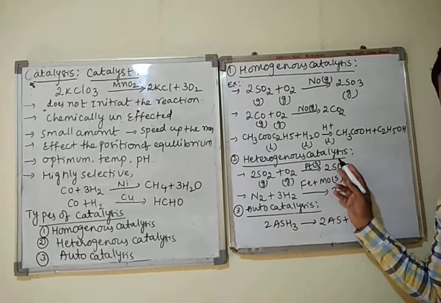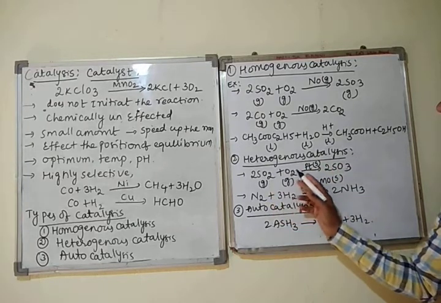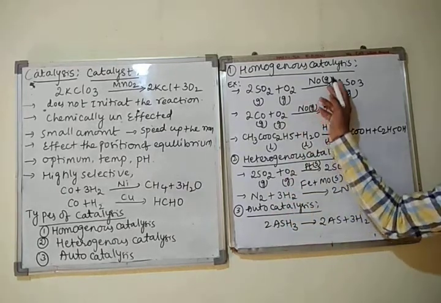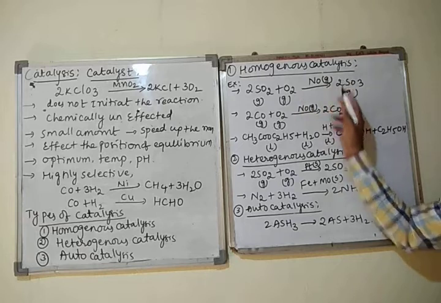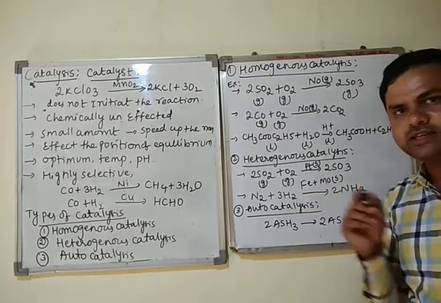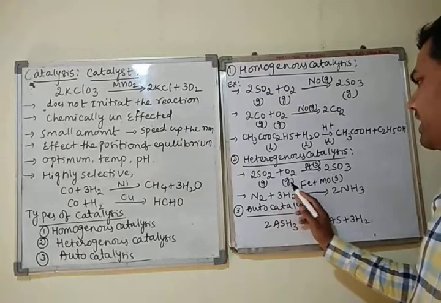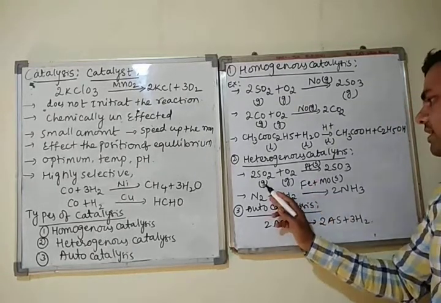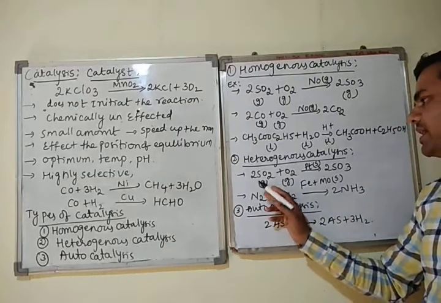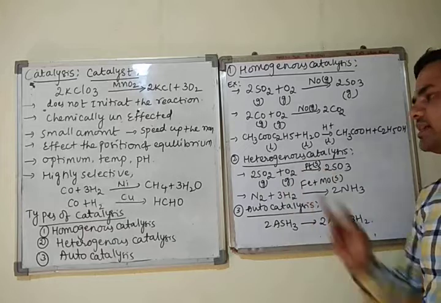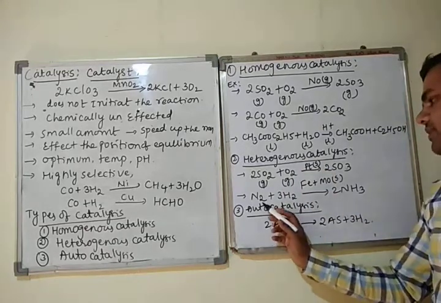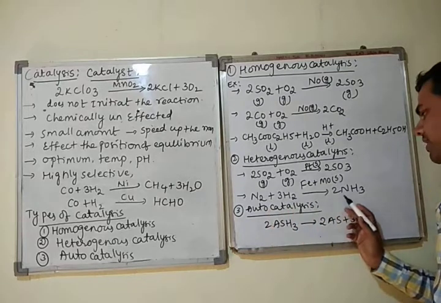Heterogeneous catalysis. In this example, sulfur dioxide reacts with oxygen to form sulfur trioxide. Here we are taking NO in the gas phase. But here we are taking platinum as a catalyst. It is in what phase? Solid phase. Therefore, reactants and catalysts are in different phases. Reactants are in the gas phase, catalyst in the solid phase. That catalysis is called what? Heterogeneous catalysis.